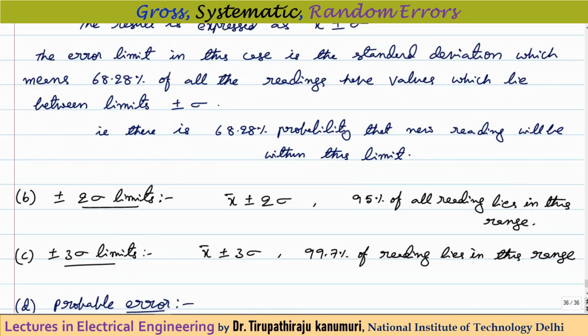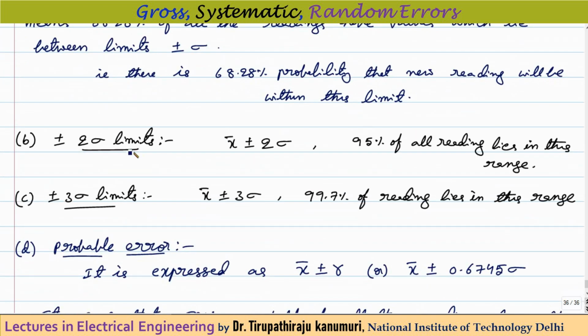Similarly, there is the plus or minus 2 standard deviation limit. 2 times standard deviation means it will be mean plus or minus 2 times the standard deviation. 95% of the readings lie in this range. Similarly, if you take x bar, that means mean plus or minus 3 times the standard deviation, 99.7% of the readings lie in this range.